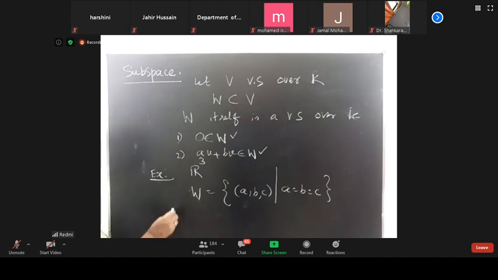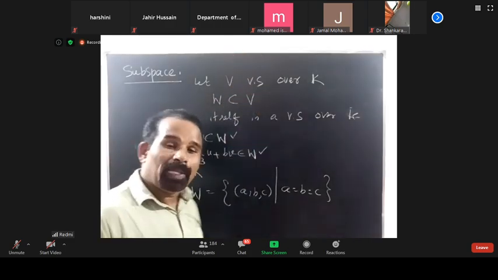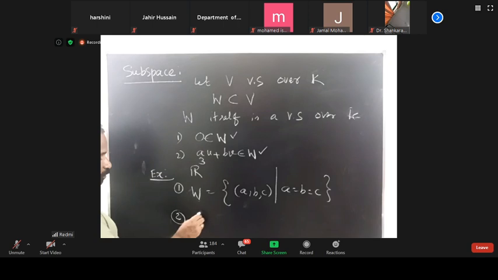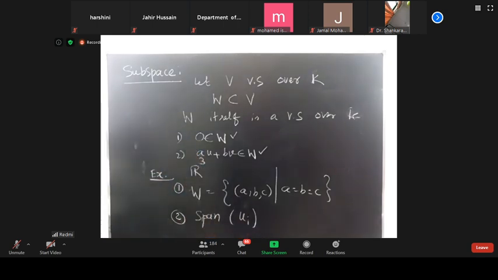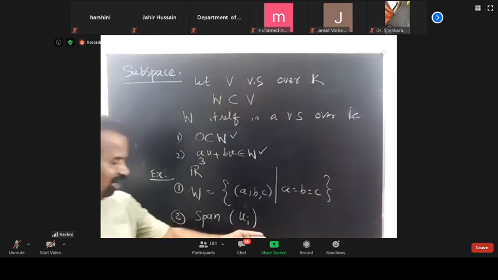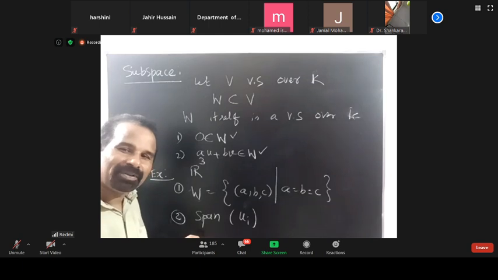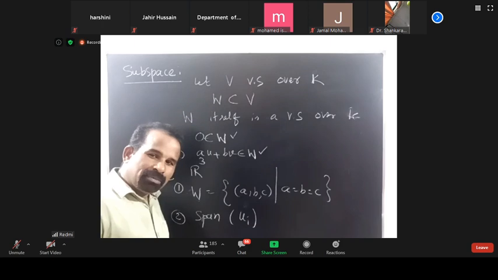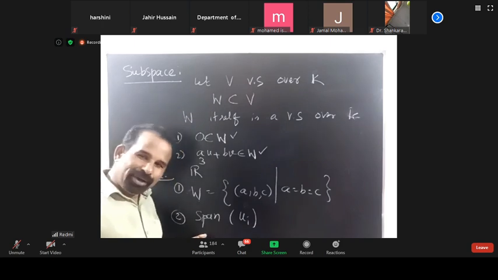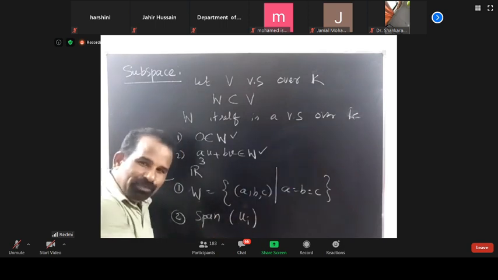Number two: I told you that the span of any vectors ui is also a subspace. Because, as I said, 0 belongs to the span.